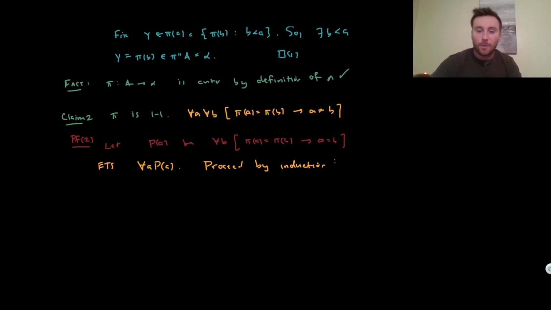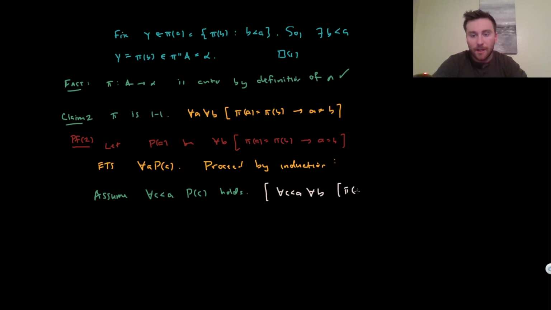And so how does the induction work? Well, we're going to assume that it's true for all C less than A. So assume for all C less than A that P of C holds. And I think it's good to write out what this means. For all C less than A, for all B, if pi of C is equal to pi of B, then C is equal to B. And this is what we're assuming is true.